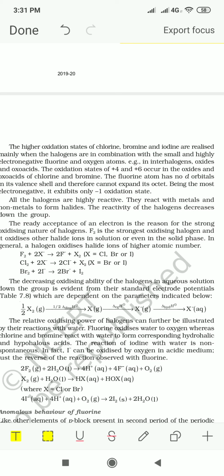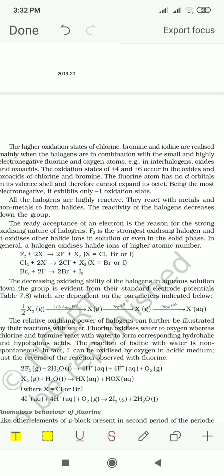So higher oxidation states are seen when they are combining with very small and highly electronegative atoms like oxygen or fluorine, etc.